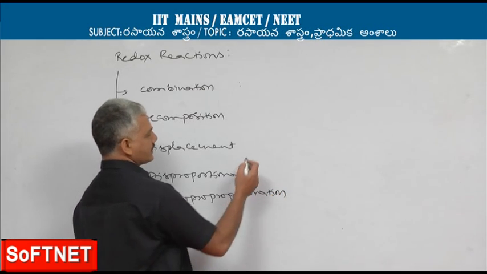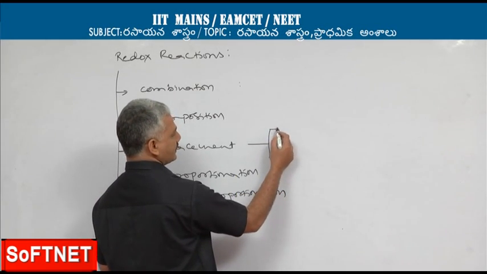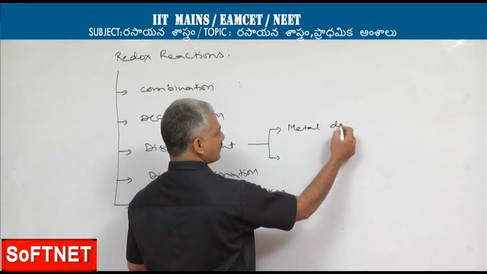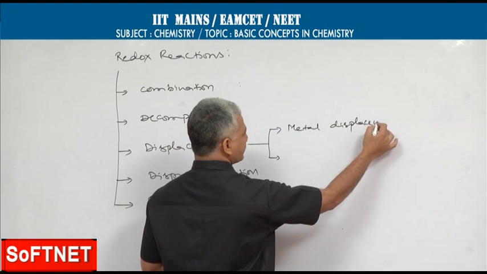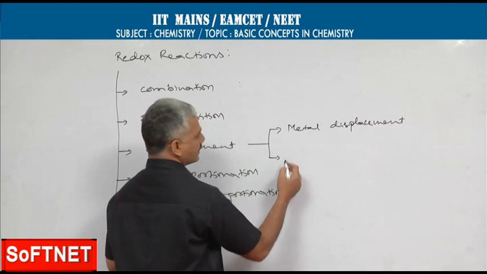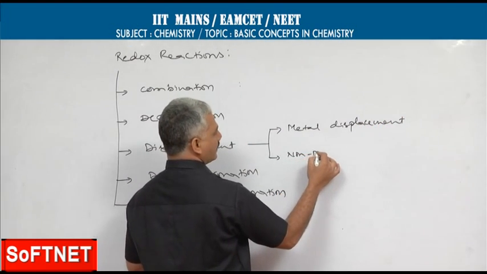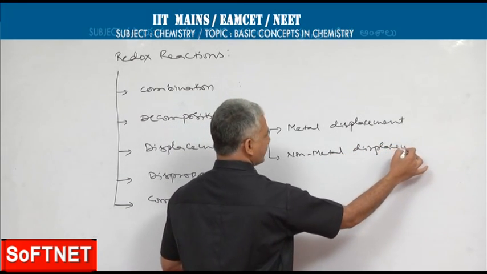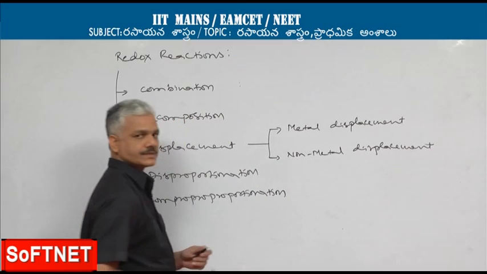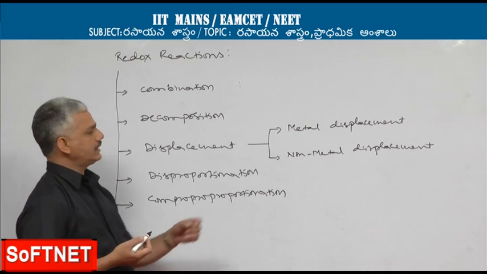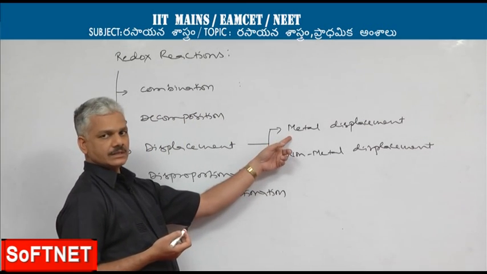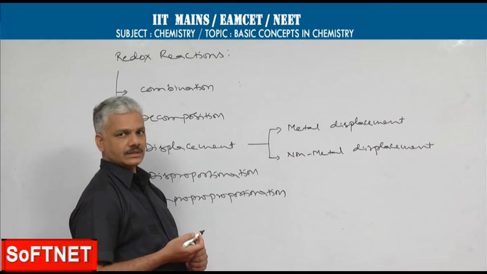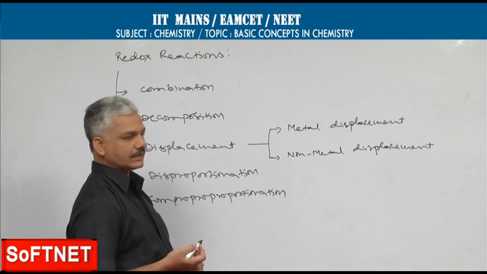These displacement redox reactions are further classified into two types: metal displacement redox reactions and non-metal displacement redox reactions. As the names indicate, here one metal is replaced with another metal, and here one non-metal is replaced with another non-metal.